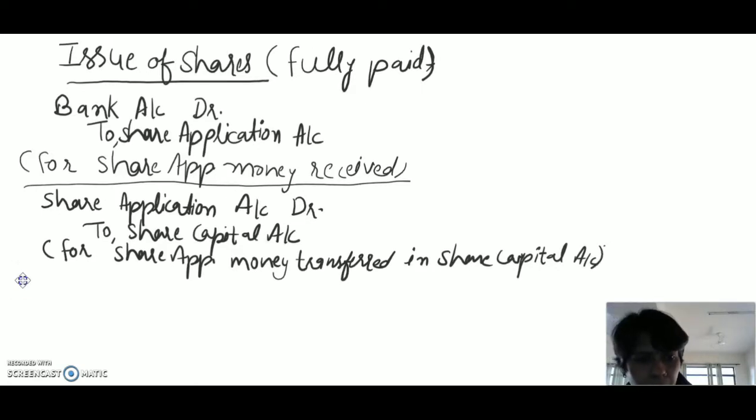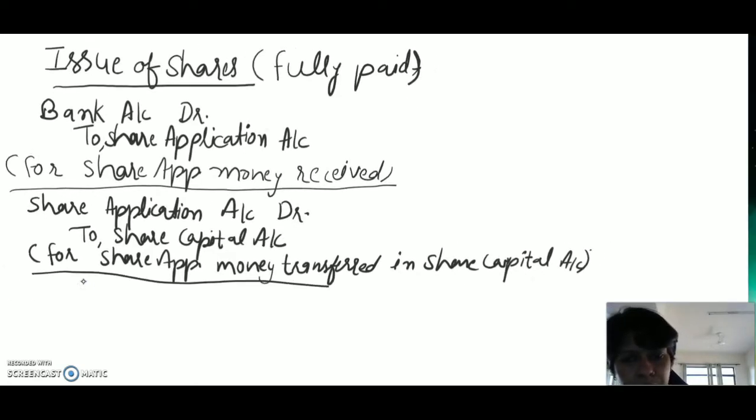And now the next transaction will be when we due share allotment money.